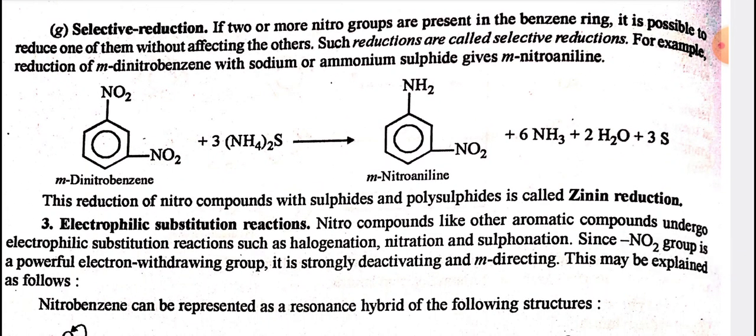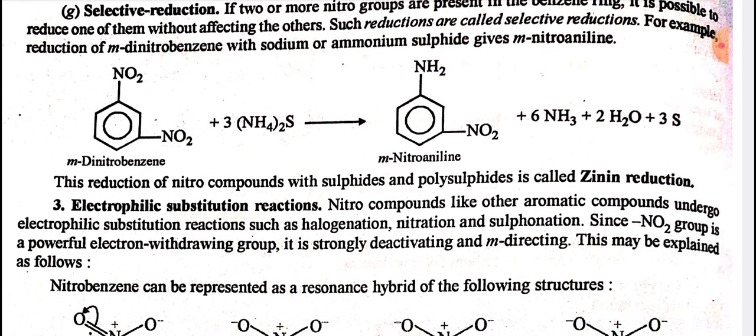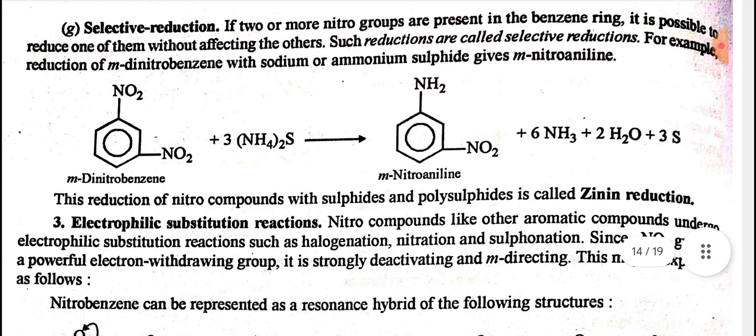Another reaction is selective reduction. If two or more nitro groups are present in the benzene ring, it is possible to reduce one of them without affecting others. Such reductions are called selective reductions. For example, reduction of m-dinitrobenzene with sodium or ammonium sulfide gives m-nitroaniline. This reduction of nitro compounds with sulfides and polysulfides is called Zinin reduction.